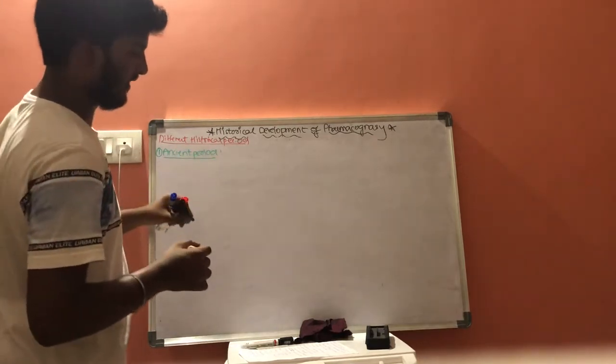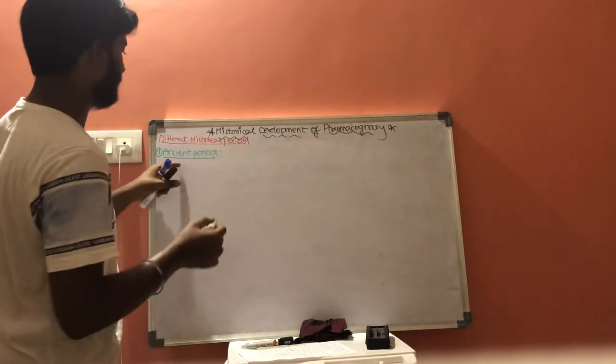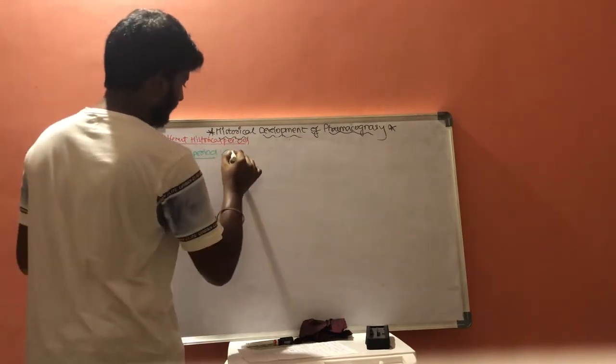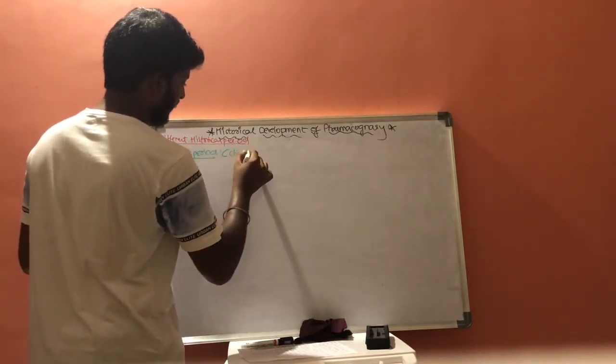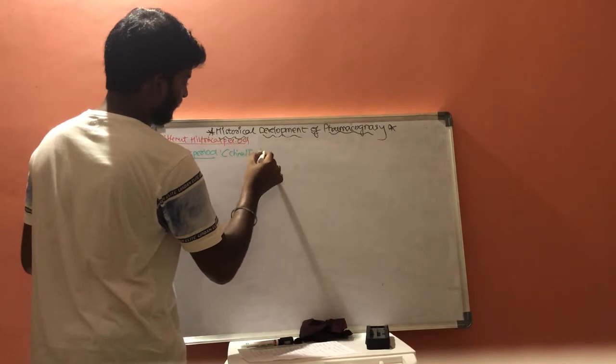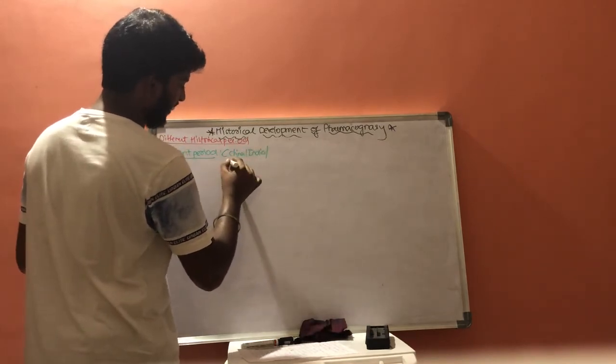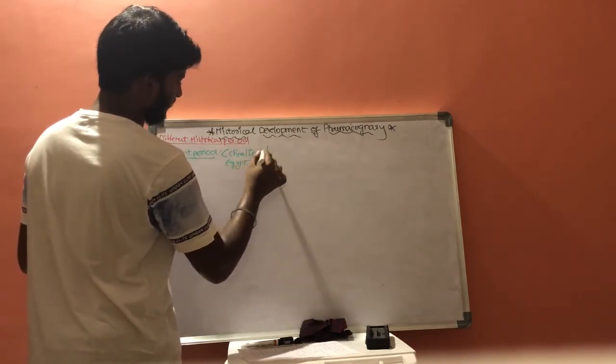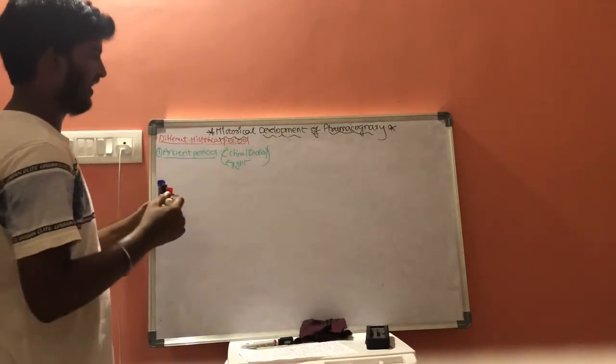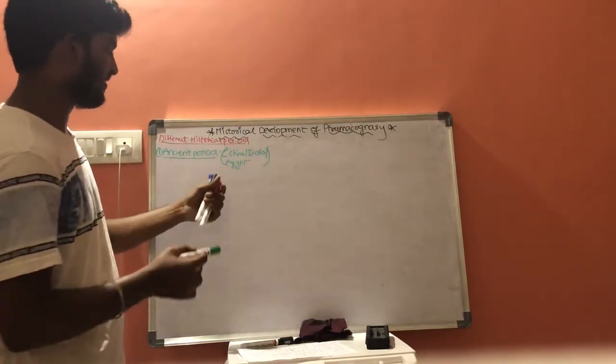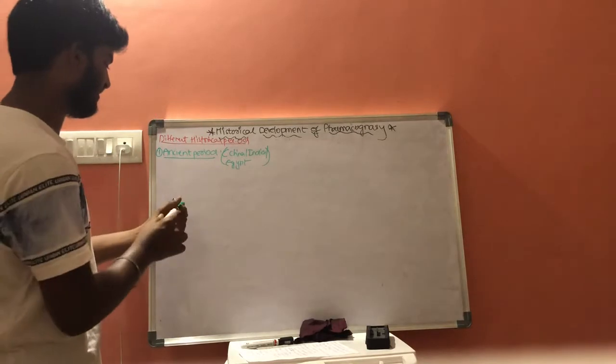That is the ancient period. This includes China, India and Egypt. It includes Chinese scientists, Indian scientists and Egyptian scientists.